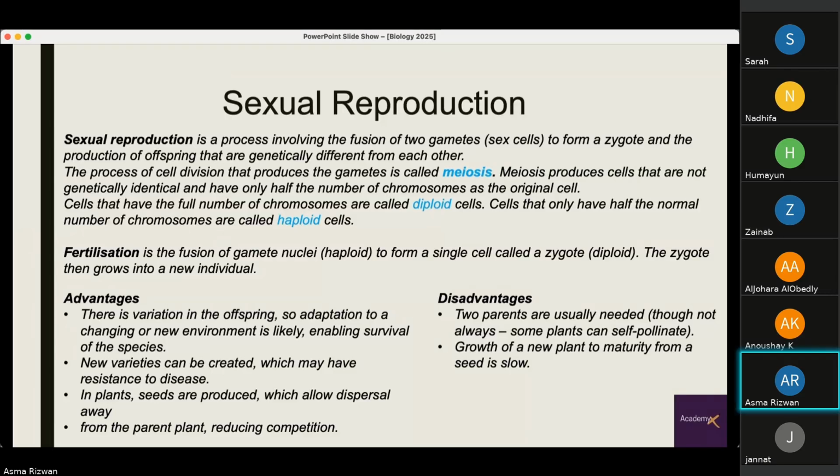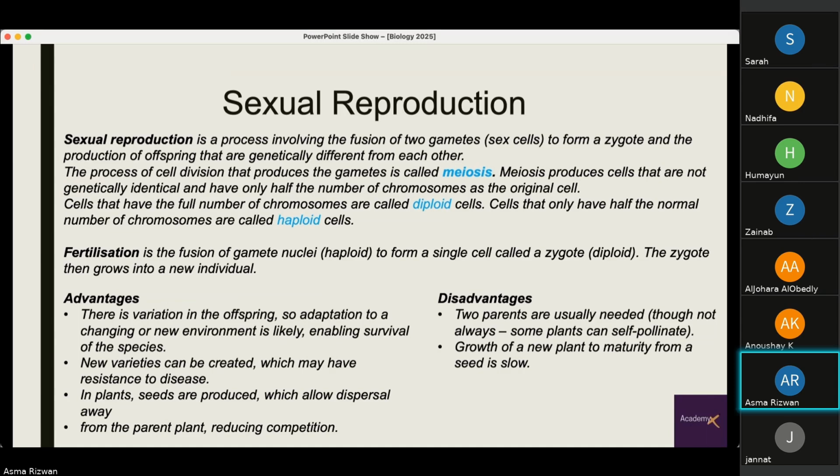Sexual reproduction, on the other hand, is a process involving the fusion of two gametes, which are special cells called sex cells, to form a zygote and the production of offspring that is genetically different from each other. Because two different cells fuse together, that gives a genetically different offspring. The process of cell division that produces these gametes is called meiosis. Meiosis produces cells that are not genetically identical, and have only half the number of chromosomes as the original cell.